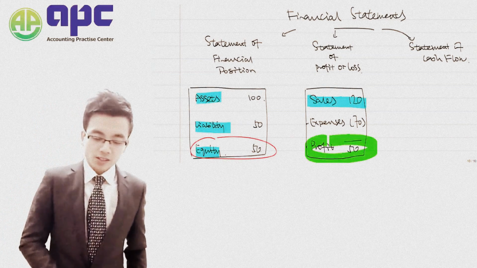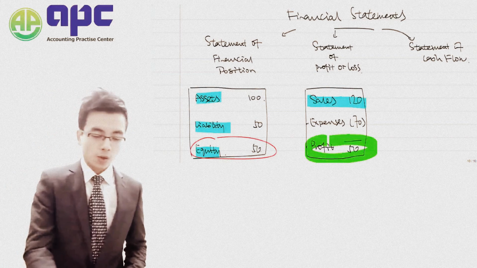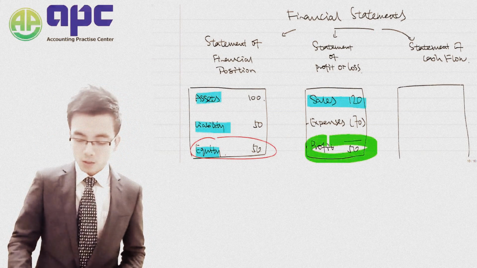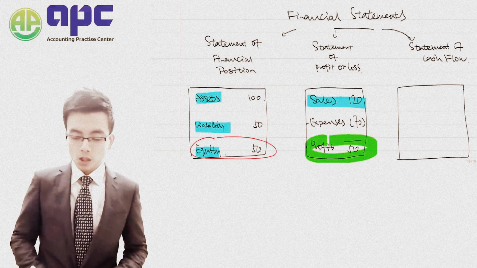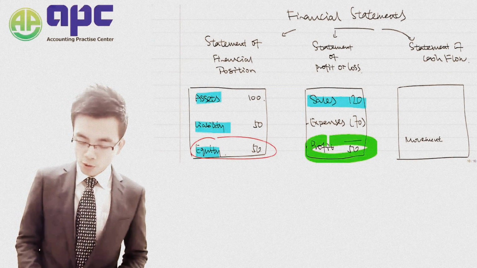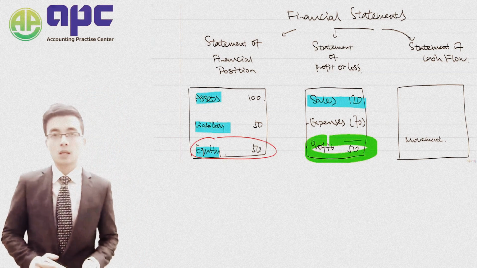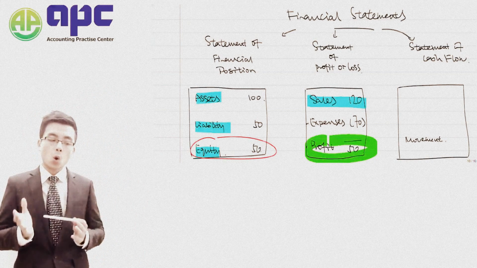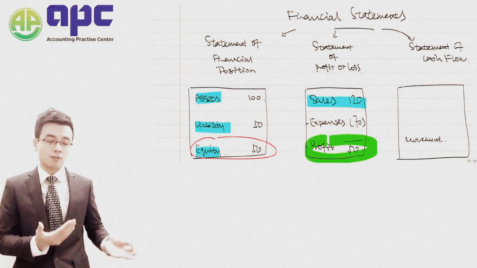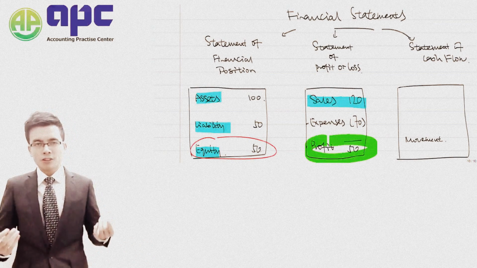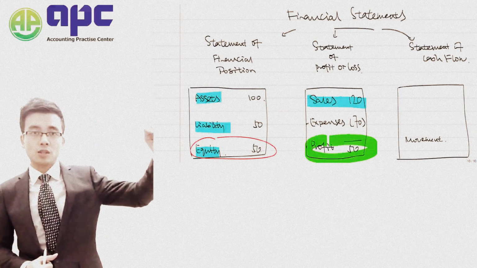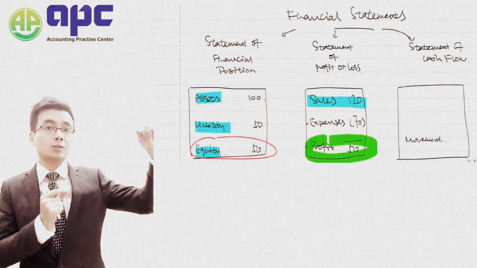And also we've got the statement of cash flow as well. We've got the cash flow statement here, a blank statement showing the movement of those cash flows. Movements of cash flows are all based upon the statement of financial position, the first of our financial statements. For example, at the start of the year we've got $40 of cash, and at the end of the year we've got $100 of cash.